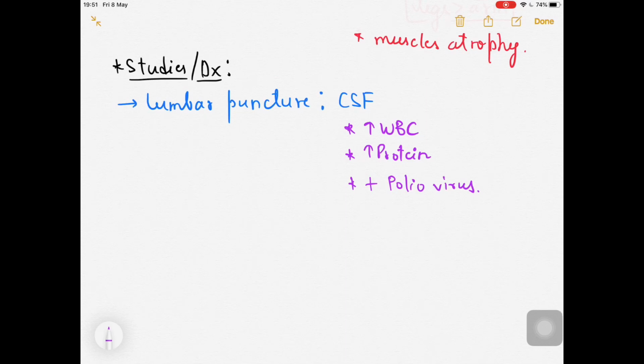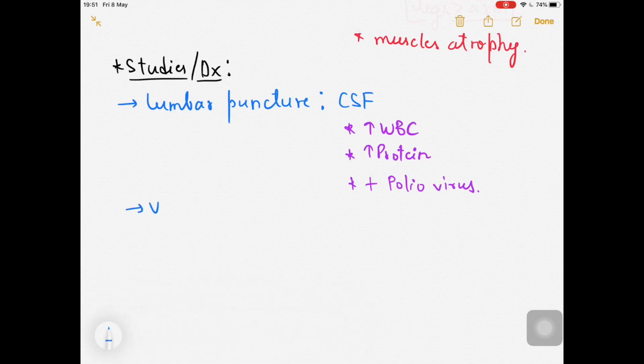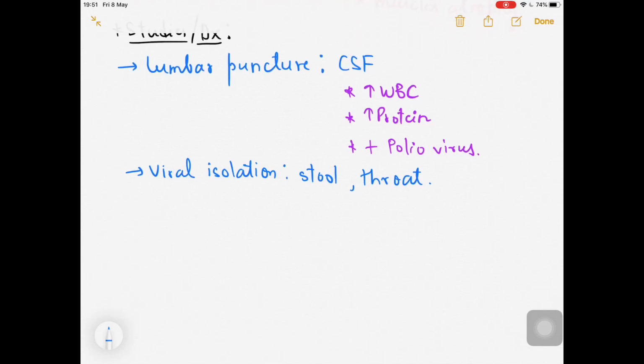Now we will be isolating the virus. The viral isolation can be done from the stool or throat. Fine. Mostly the diagnosis is made clinically.